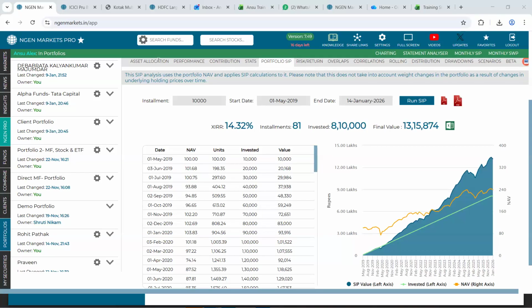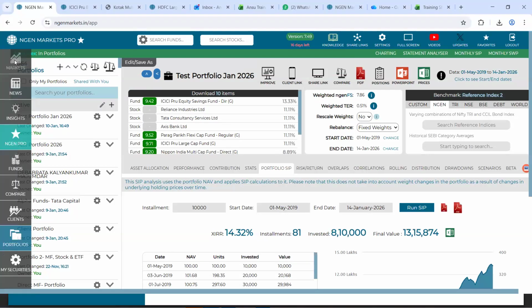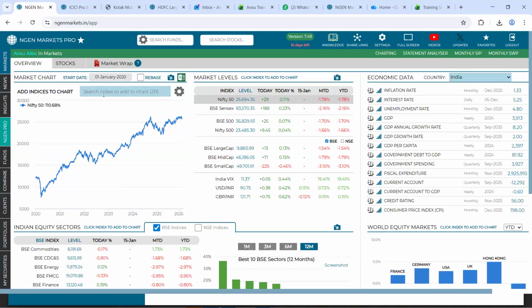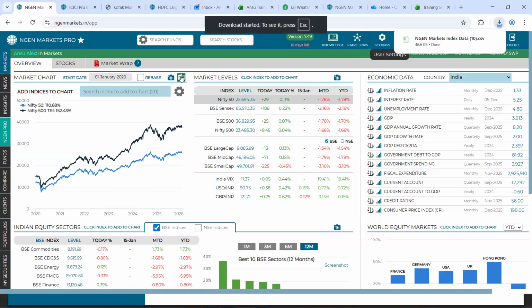Anshu, another thing: can we have Nifty 500 TRI data? Like you have just shared the NAV data of a particular fund through Excel, can we also have the benchmark data in Excel? Yes, it's downloadable. You can go to the market section and add the benchmarks you're looking for. Then you can input a date of your choice, and we also have an Excel download feature. This will give you the levels of these benchmarks in a single Excel file. Okay, thanks a lot. No problem.